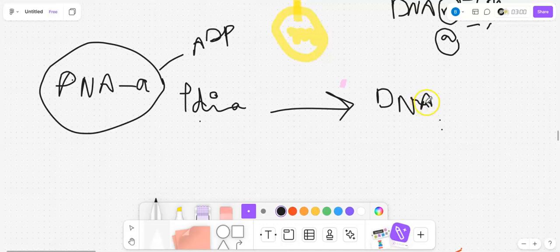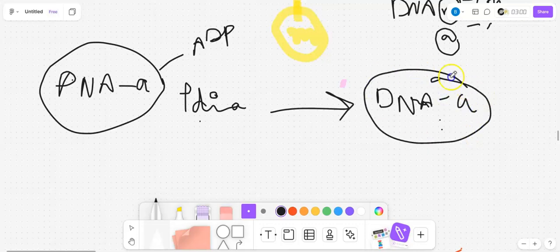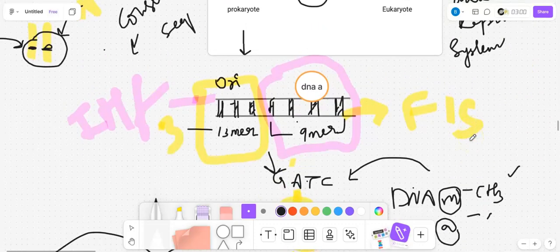Once this DNA protein is activated, that is, attached with ATP, it will attach to the IHF and it will remove IHF. Sorry for the diagram.